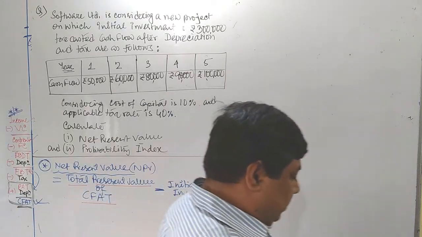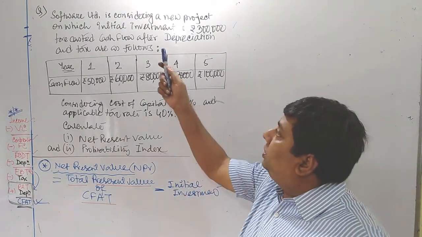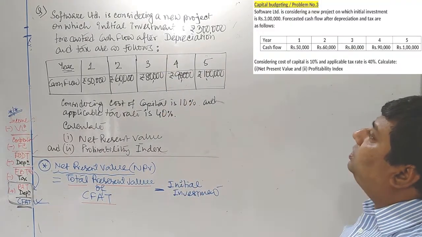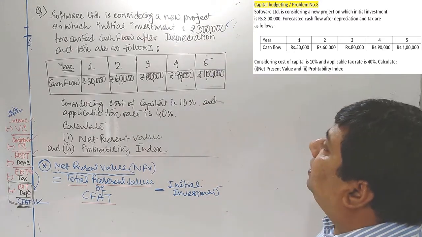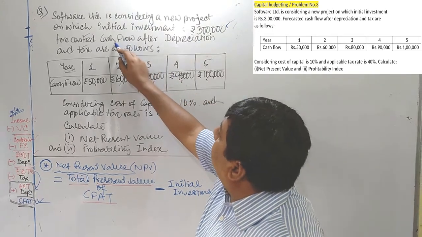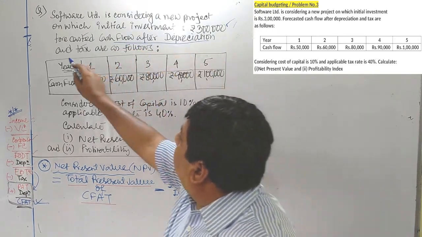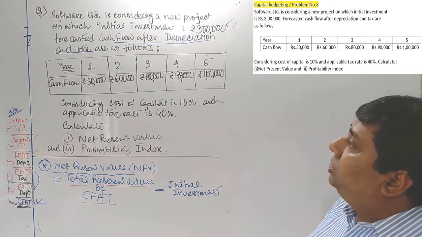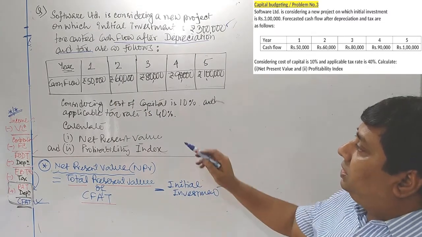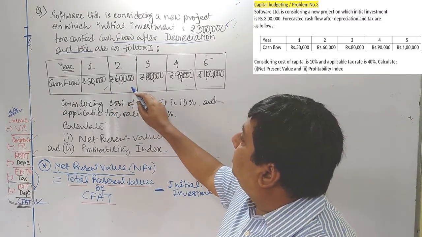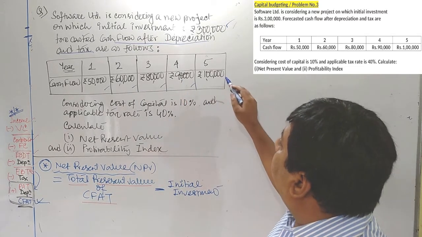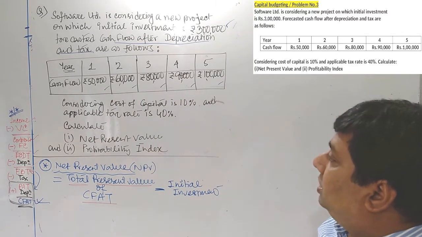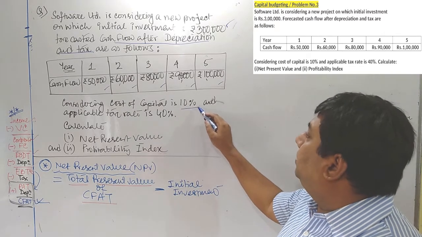Let's take an example. What is mentioned here? Software Limited is considering a new project on which initial investment is rupees 3 lakhs. Forecasted cash flow after depreciation and tax are as follows. First year is 50,000 rupees, second year is 60,000, third year is 80,000, fourth year is 90,000, and fifth year is 1 lakh rupees. Considering cost of capital is 10%.